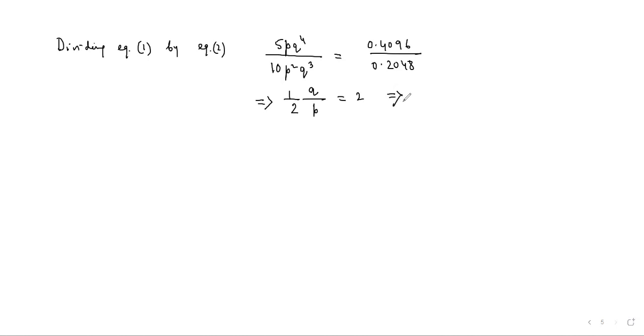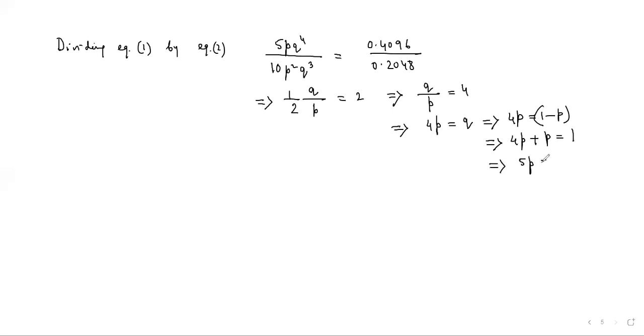Let me check whether I am correct or not, and therefore we get q by p equal to 4, and that means 4p is equal to q. But we know that q equals 1 minus p, so we can resubstitute this, and this is 4p plus p equal to 1, therefore 5p equals 1, and p is coming out to be 1 by 5. Thus we are able to find the other parameter of the binomial random variable.